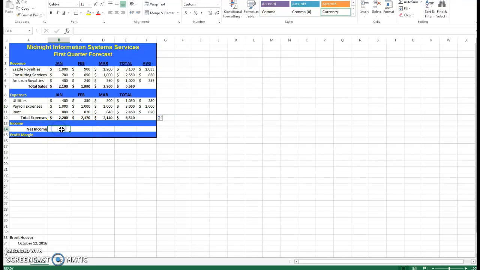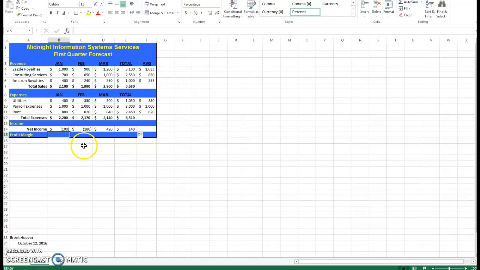The final thing is pretty simple. You've got to do net income and you've got to do profit margin. Your net income is your revenue minus your expenses. So B7 minus B12. And notice here we had a net loss of $100. Drag it over all the way if you want. And there you go. So we had a net loss of $100 in the first quarter, a net loss of $180 in the second quarter. We finally ended up having a net income of $420, and in total that gives us a net income of $140 for the first quarter. So not too terrible. All right.